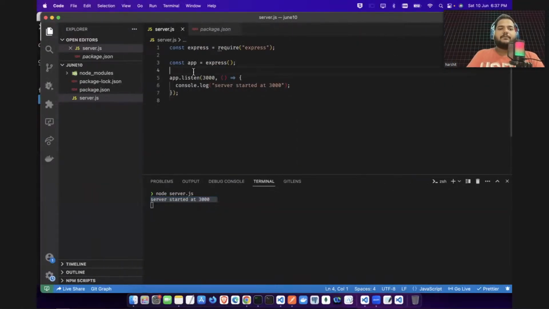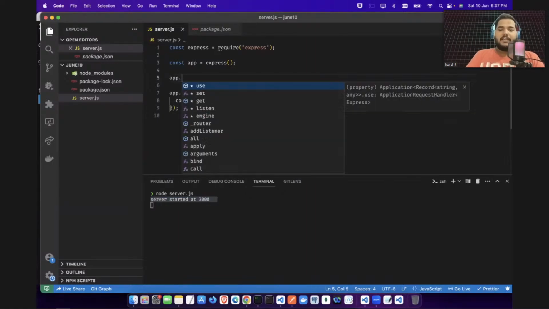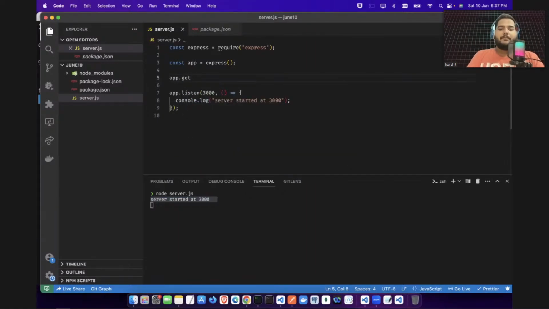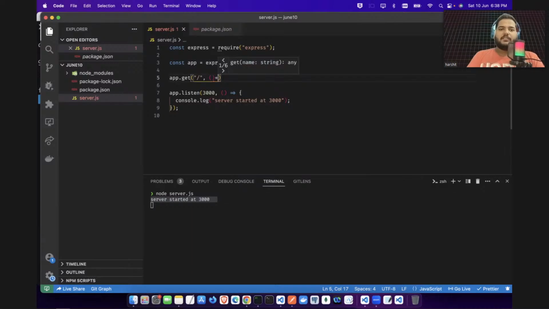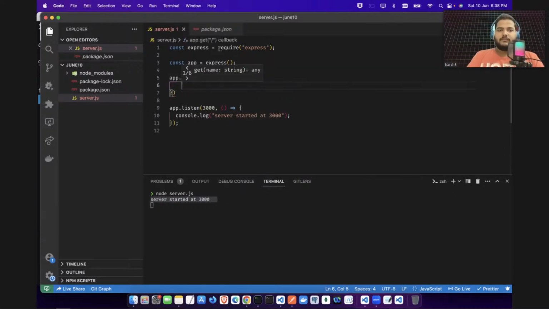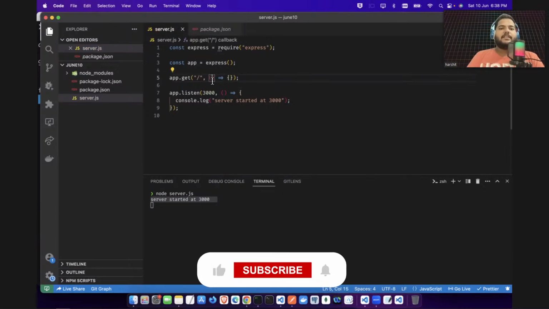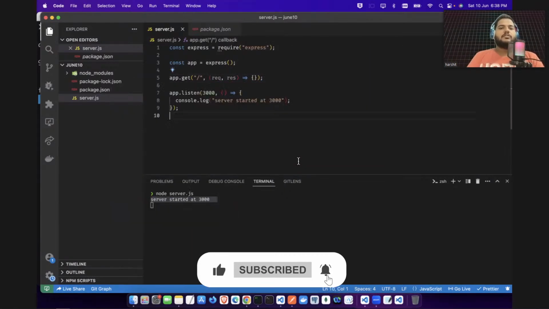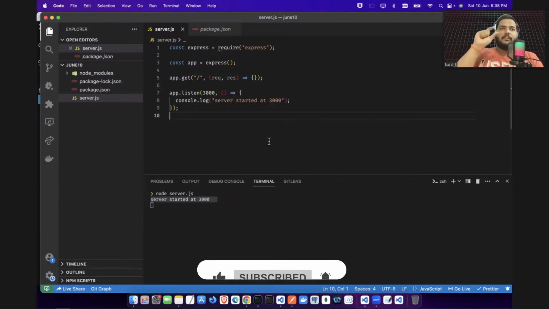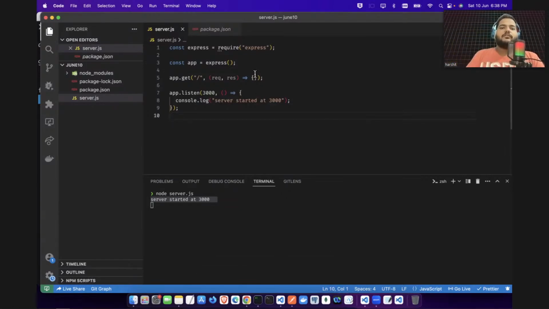So let's define something. I am saying here, guys, app.get, on /, I mean the home path. If anyone comes here, return something. In this callback we will be getting two arguments, that is called request, and we will be getting the response. Do you remember when I was talking about front end, back end, all these things? We have request and we have response. So we will send the response.